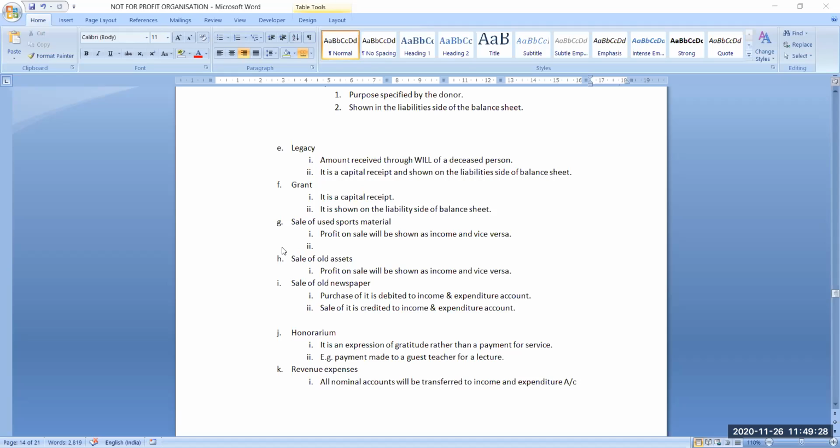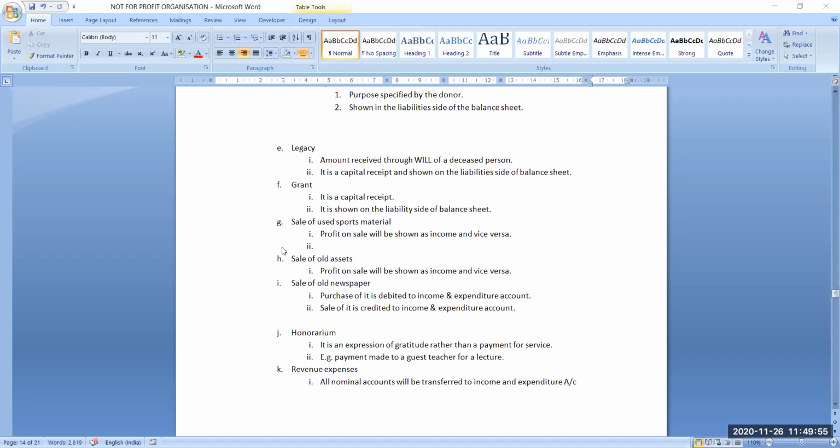Then the next one is grant. Grants generally come from government organizations. Government gives grants to different types of not-for-profit organizations for achieving their objectives in different sectors. Some funds they give for the education of poor children, some funds for the health of the common person. So many grants the government is giving.